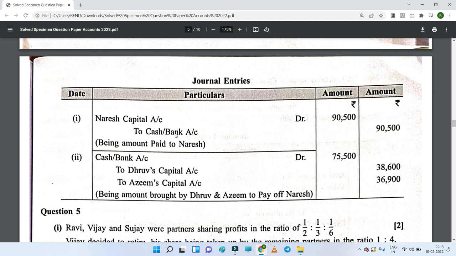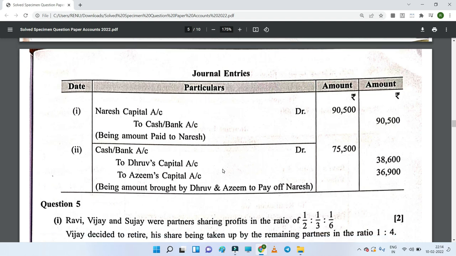Debit the receiver, credit what goes out, will be 90,500. As he was paid only cash amounting to 90,500, the rest amount, 75,500 we just calculated, will be paid by Dhruv and Azim, credited from Dhruv's and Azim's capital accounts respectively. The amount will be shown in the books of account as cash account debit to Dhruv's capital account and Azim's capital account.